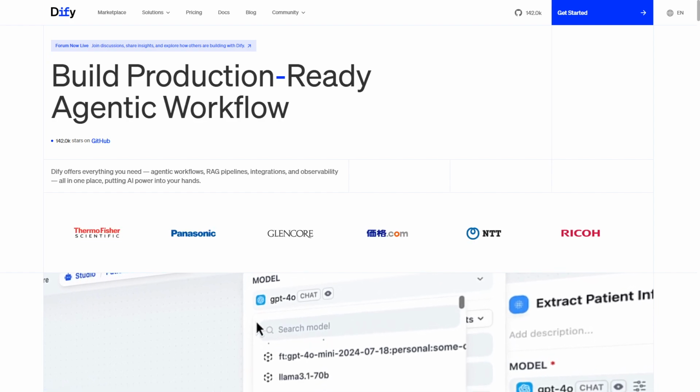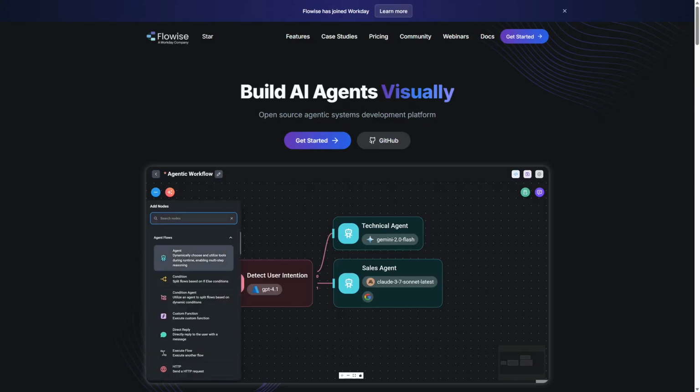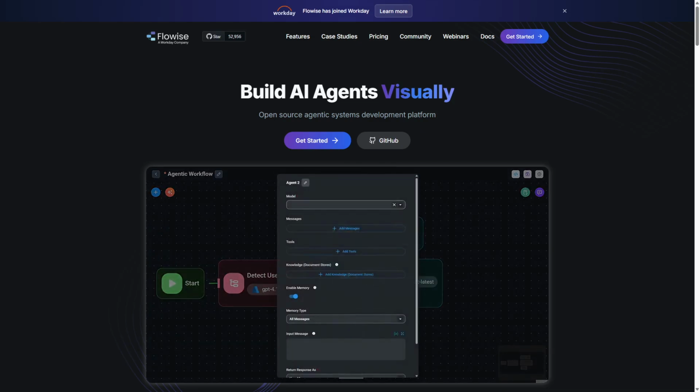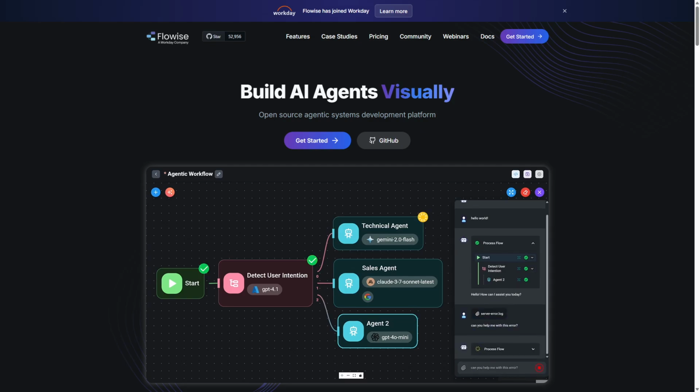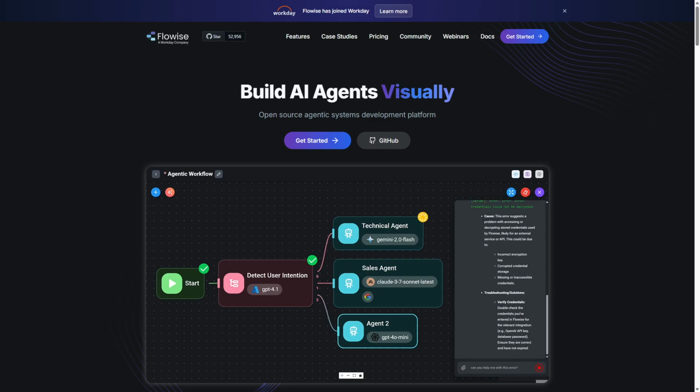Dify and Flowise are two powerful AI app builders designed to simplify AI integration. The core difference lies in Dify's focus on seamless AI workflows with a no-code interface, while Flowise emphasizes customizable AI pipelines with visual programming flexibility.